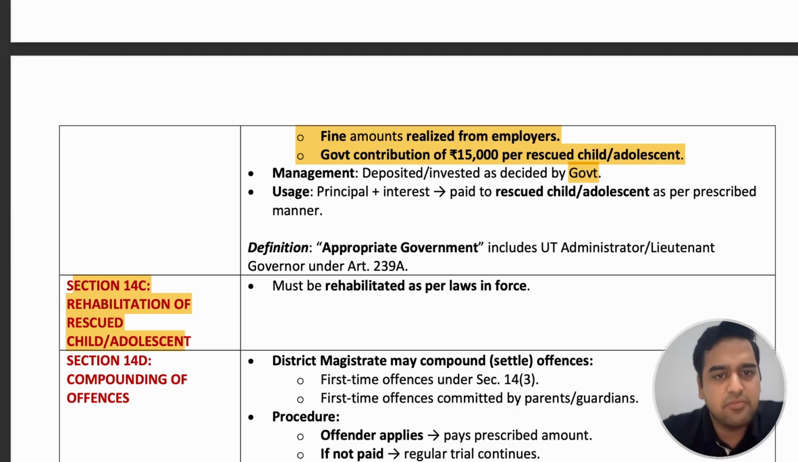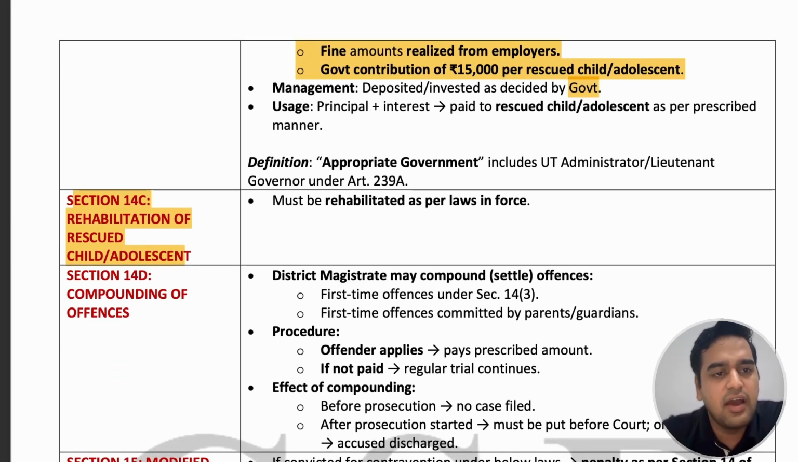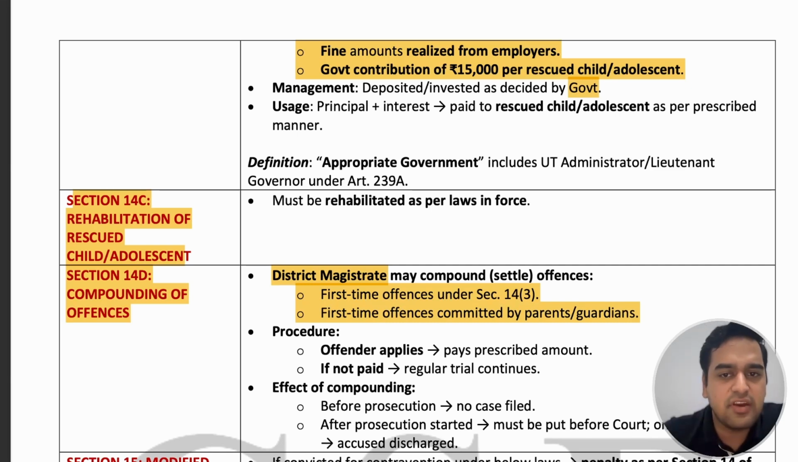Next is Section 14C, Rehabilitation of Rescued Child. The rehabilitation process works as per the laws in force. We have no specified procedure given in this particular act. Next is Section 14, Compounding of offences. The district magistrate has the power to compound the offences if they are first-time offences under Section 14(3), or the offences are committed by the guardian or parents for the first time. Then the district magistrate can compound or settle these offences.